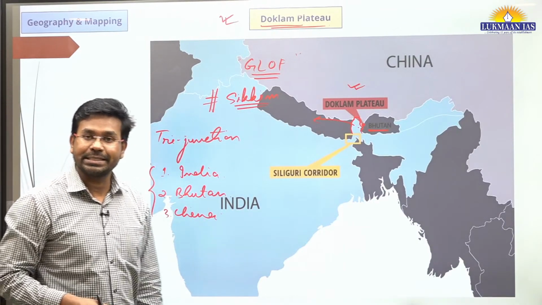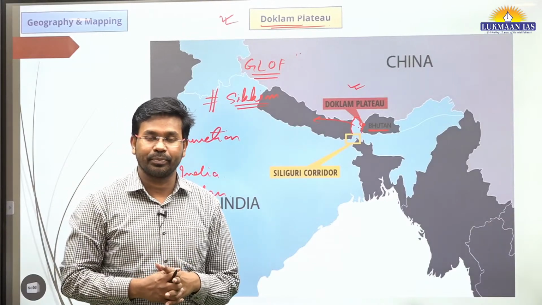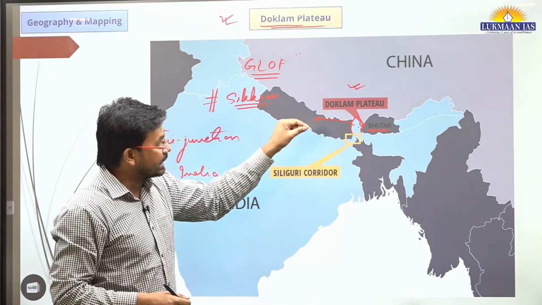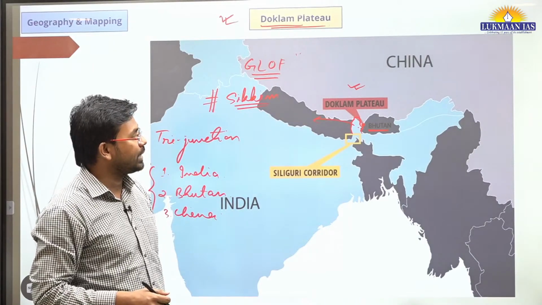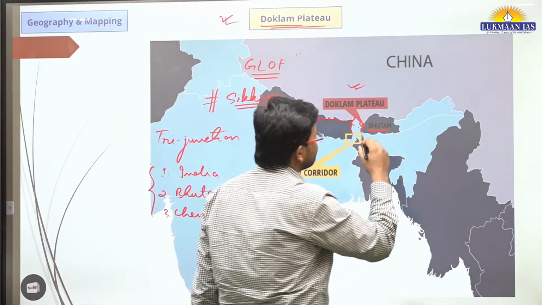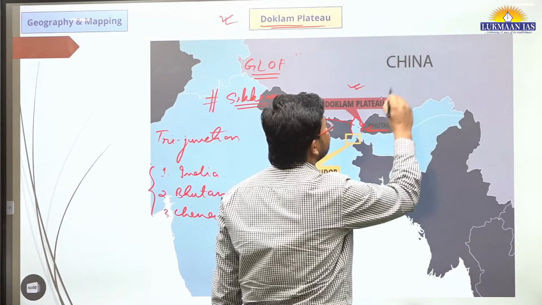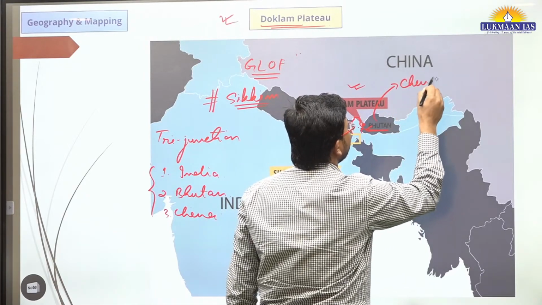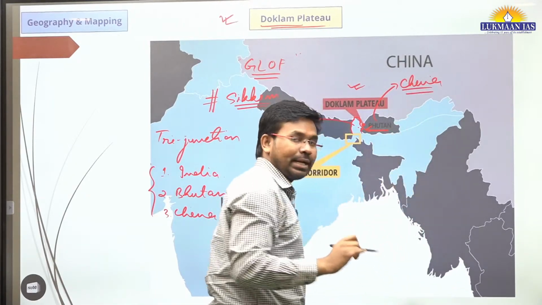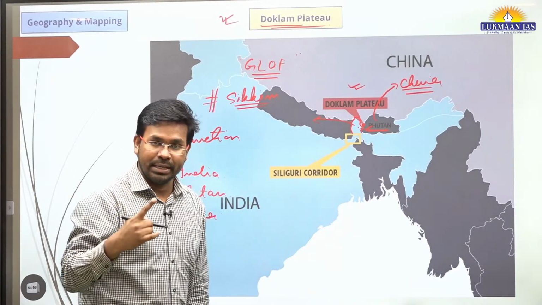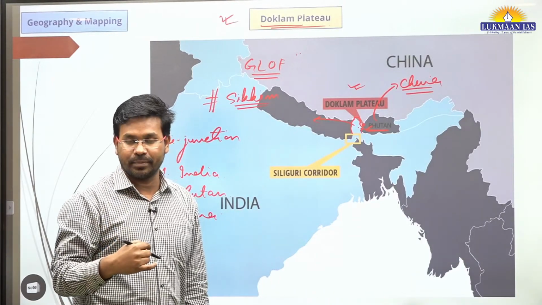And why are we discussing this topic today? It is because recently the foreign minister of Bhutan has visited China, and he has met his counterpart, the Chinese foreign minister.